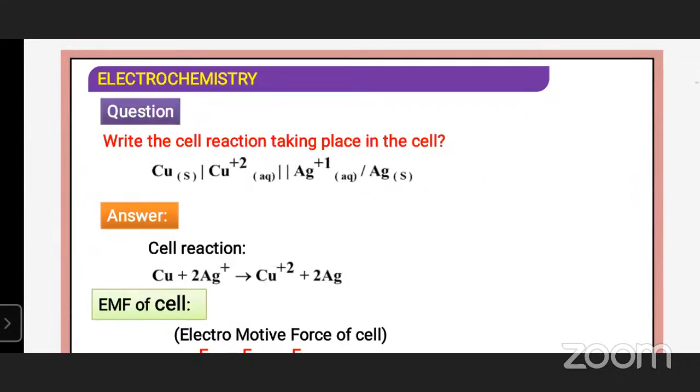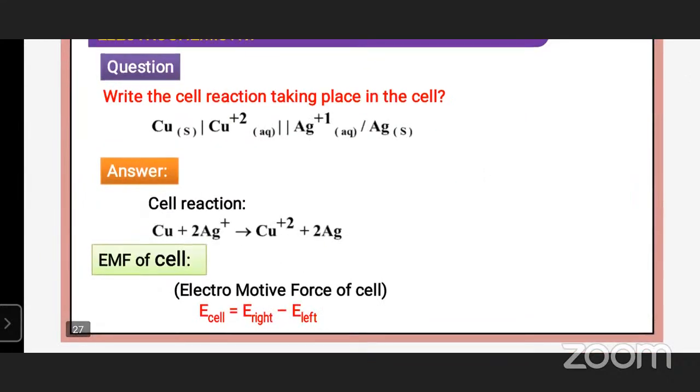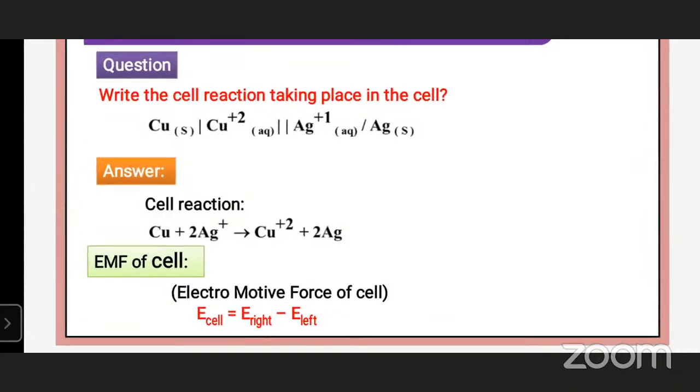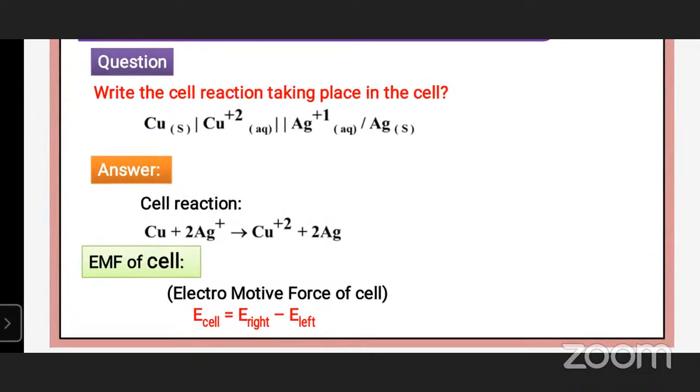Write the cell reaction taking place in the cell. Okay, Cu2+, salt bridge, Ag+, Ag. Here the cell reaction: Cu plus 2 Ag+ gives rise to Cu2+ plus 2 Ag.